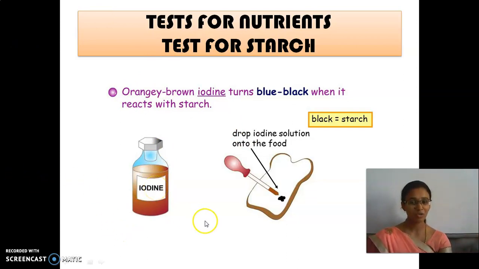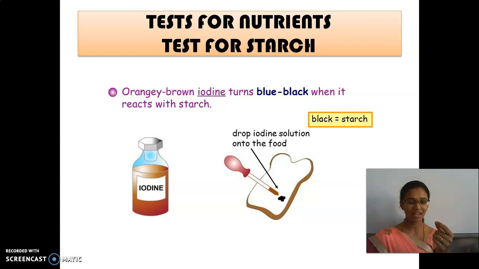See here, this is iodine solution. If we put a few drops of iodine solution on food which has starch, it turns into a blue-black color. For example, potato. Potato is rich in which content? Starch content. And then rice.